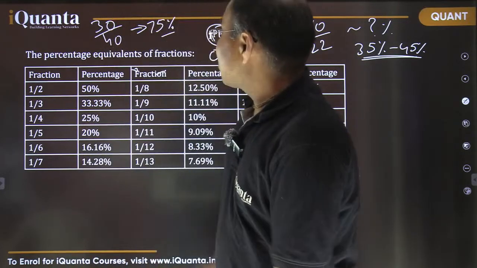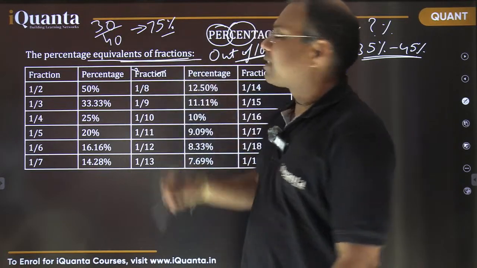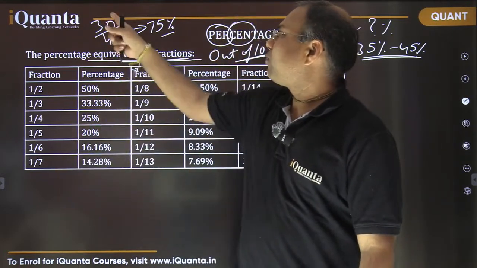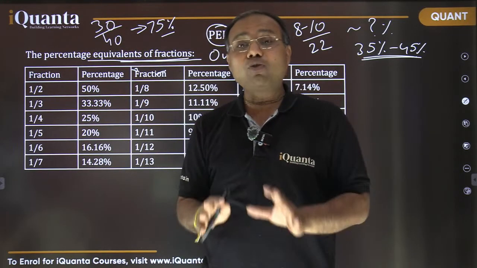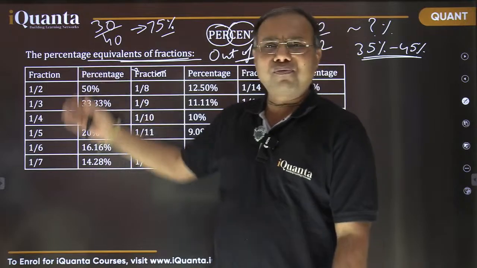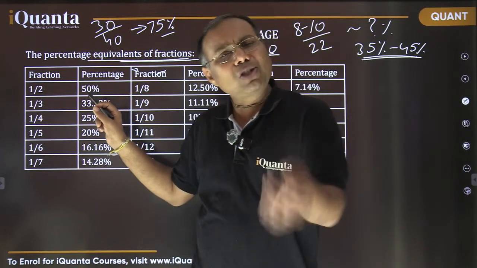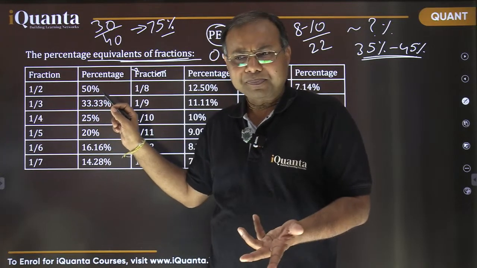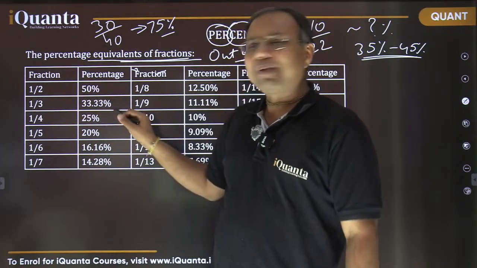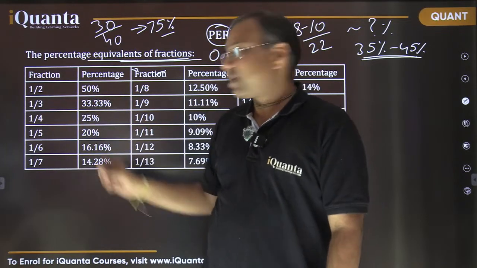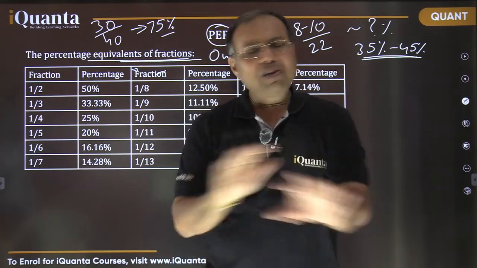Okay. So now there are some percentage equivalents of fractions. As we saw here, 3/4 was 75%. In the same way, there are some percentage equivalents which we need to remember, and I'm sure many of you are already familiar with them. Do you know 1/2 is 50%? Even a small child knows that. 1/3 is 33.33%. 1/4 is 25%. 1/5 is 20%. Almost everyone knows that.